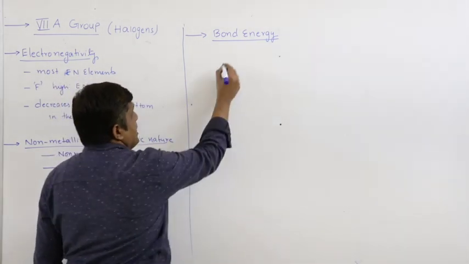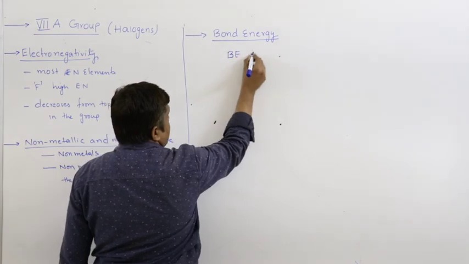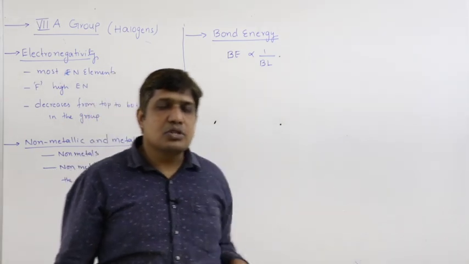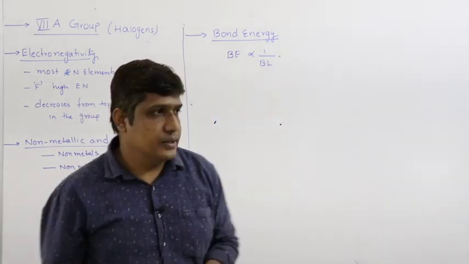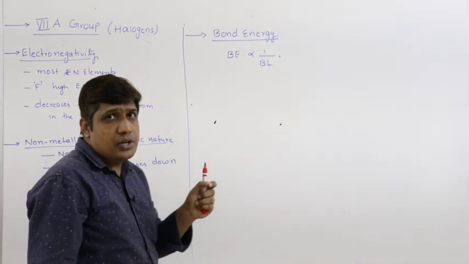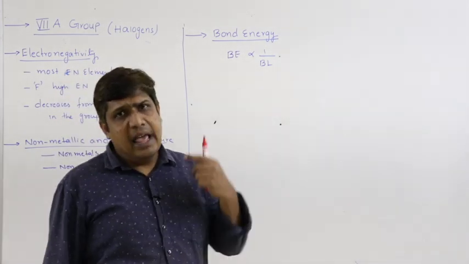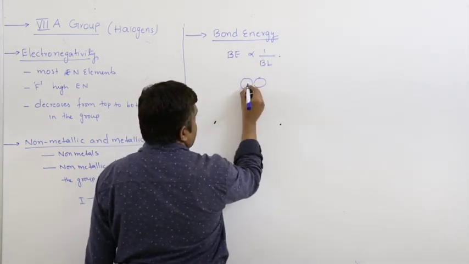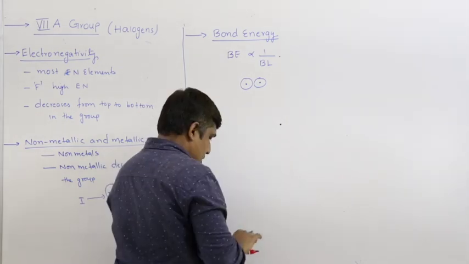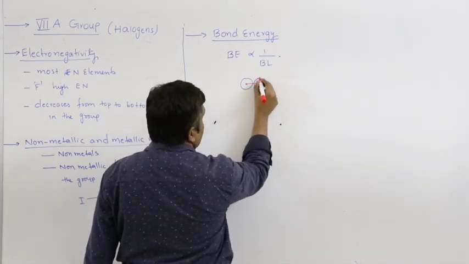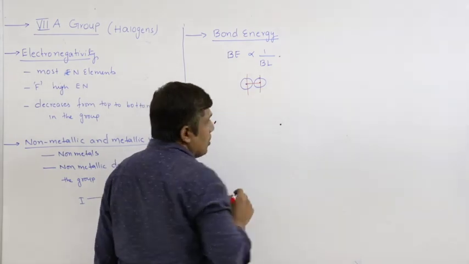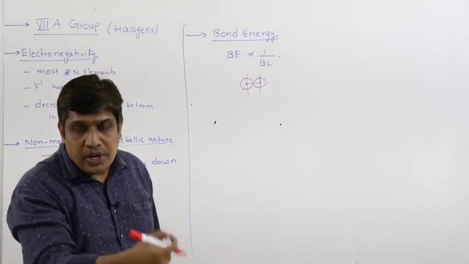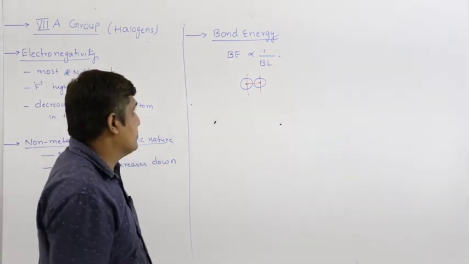Right. Already we have studied in chemical bonding that bond energy is inversely proportional to bond length. What is bond length? Bond length is nothing but internuclear distance between the bonded atoms. Suppose I consider these 2 atoms, this is the nucleus, this is the nucleus. The distance between these two, the internuclear distance, we call it bond length. It is the distance where attractive forces predominate over repulsive force.